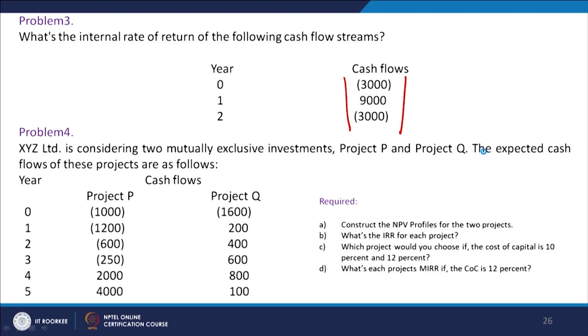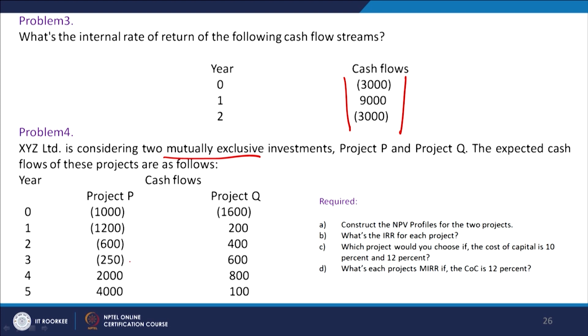Here we are given the 5 years period of time again, but we are given two projects, project P and project Q, and these two projects are mutually exclusive. If you take one, you cannot take the other. If you take the second, you cannot take the first. So we have to decide which one is the best project or investment proposal, and how we should go about taking the decision. After looking at these cash flows, these are two different situations.